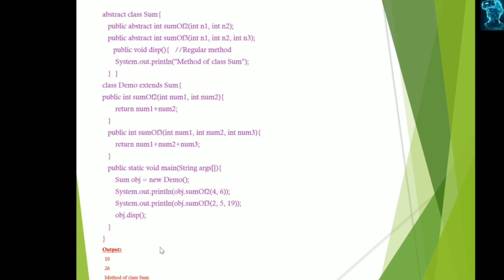It displays this method. In situations like these we can use this: if the abstract class has regular, non-abstract or concrete methods, and you want to display or call those methods, the subclass of that abstract class can be used as the reference for instantiating that super or abstract class object. Okay, this is the example for using the abstract class and abstract method.